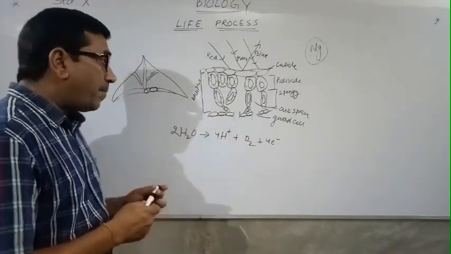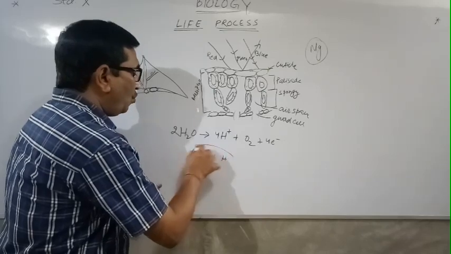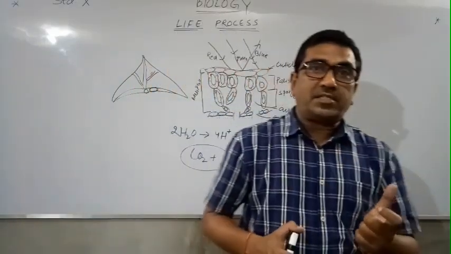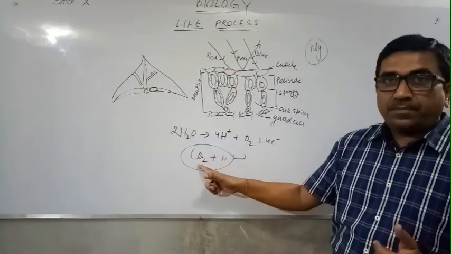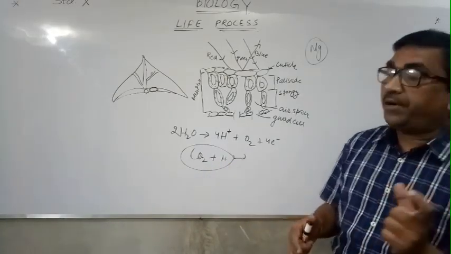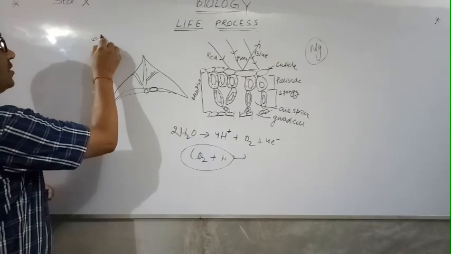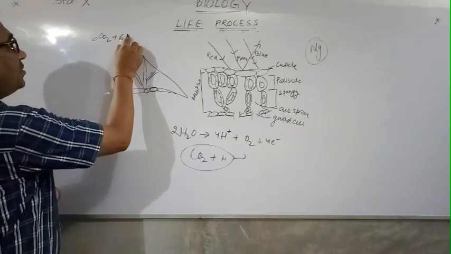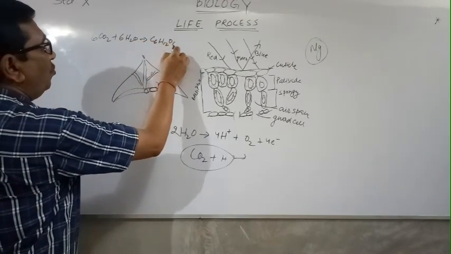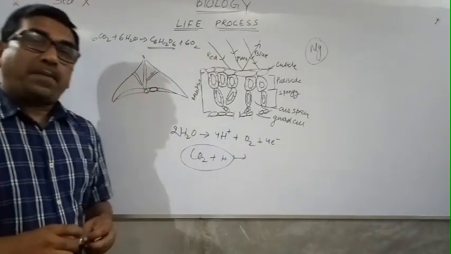This hydrogen combines with the carbon dioxide to convert it into glucose. It means the reduction reaction has been taking place. In carbon dioxide, what is added? Hydrogen is added to form the glucose that we have written. So it is said that 6CO2 plus 6H2O gives C6H12O6 plus 6O2. This glucose is prepared.